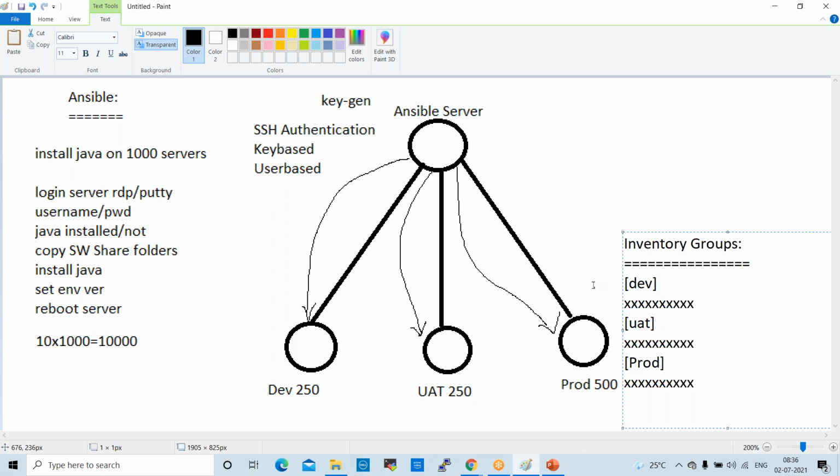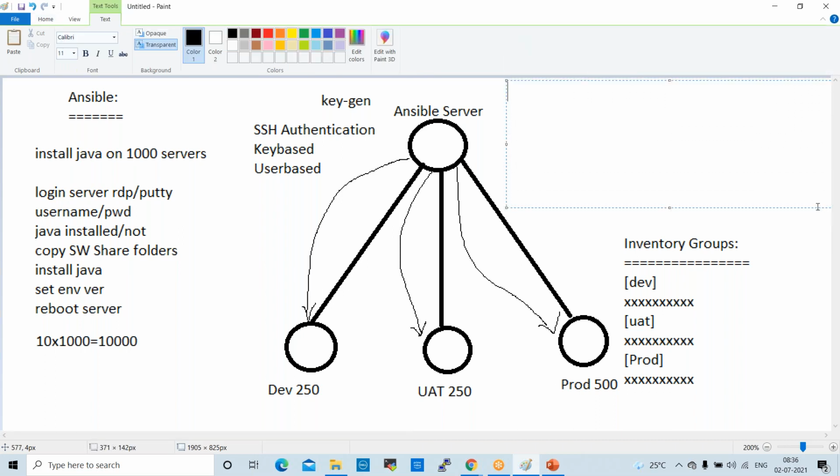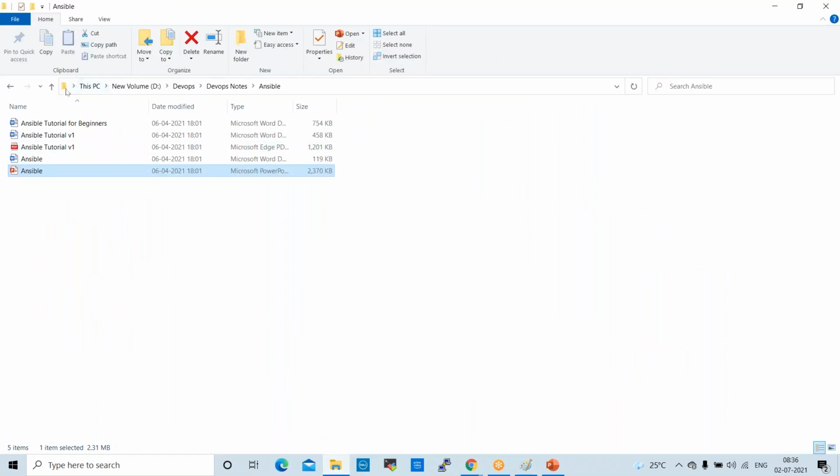Okay. So once we prepare the inventory, after that we prepare .yml scripts. We can call them playbooks. Playbooks are nothing but simple YAML scripts. Okay. So we need to prepare a playbook. For example, if you want to install Java, we need to prepare a Java YAML script. I'll show you some sample script here.